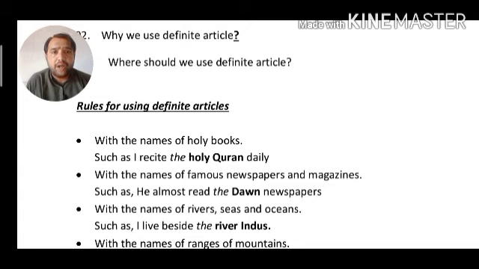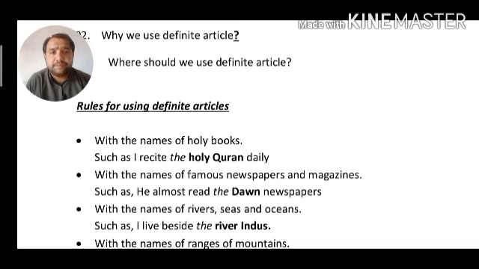Now according to the third rule, the will be used with the names of rivers, seas and oceans. When the names of rivers, seas as well as oceans are used in different sentences, the will be used with them. For example, in this sentence you will notice that river Indus is added with the definite article the: I live beside the river Indus. Here river Indus is the name of a river. That's why the article will be allowed to use with it.